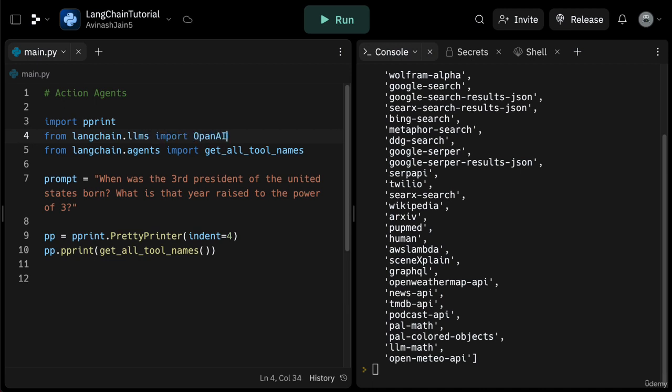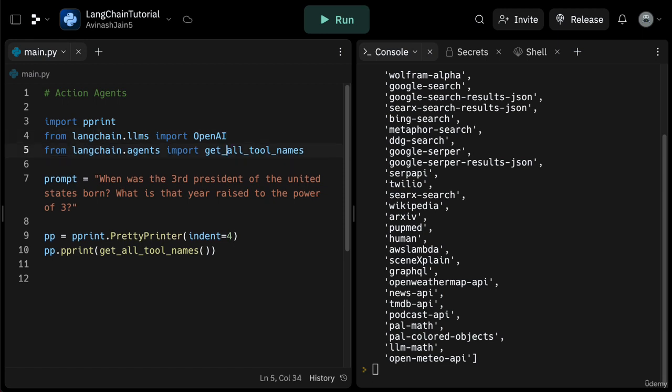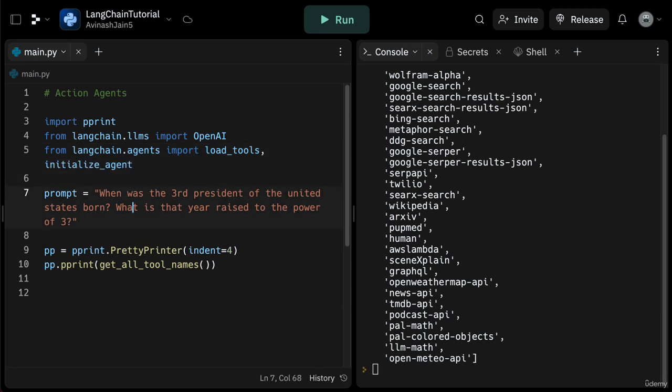First, let's import the necessary modules. From langchain.llms, import OpenAI. From langchain.agents, import load_tools. And from langchain.agents, import initialize_agent. Then, we'll set up the language model from OpenAI with a temperature of 0. llm = OpenAI(temperature=0).